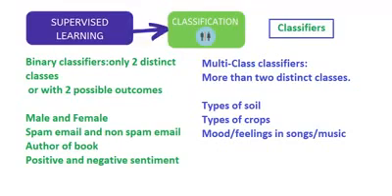There are binary classifiers. In case of binary classifiers, only two distinct classes are there, or there can be only two possible outcomes. For example, male and female. In the example which we demonstrated earlier, the outcome can be either male or female.